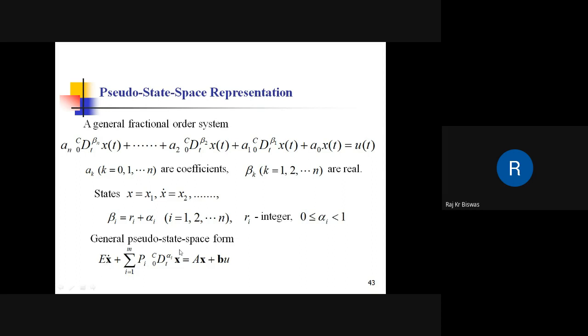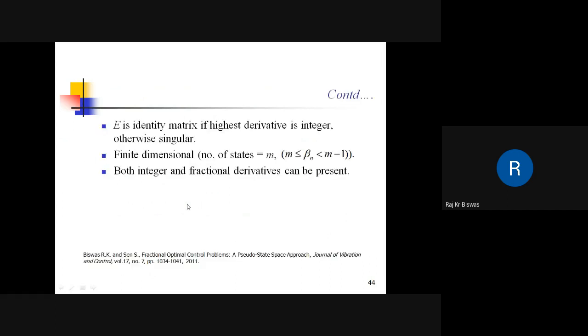This representation is finite and the states are very similar to integer order states, and it accepts the conventional integer order initial conditions. E is the identity matrix if the highest derivative is integer, otherwise it is singular. This state space representation is finite, and the number of states is equal to m, and beta n is in between m and n minus 1.